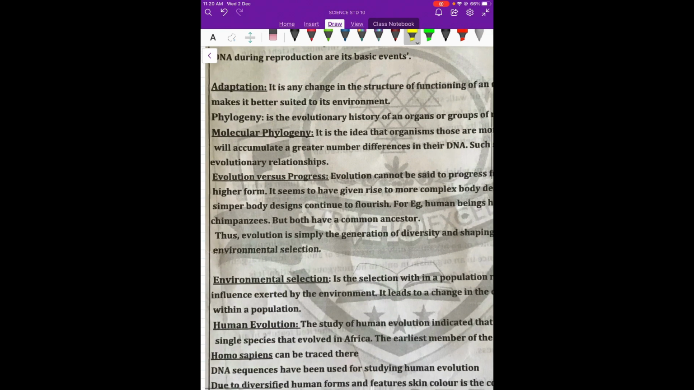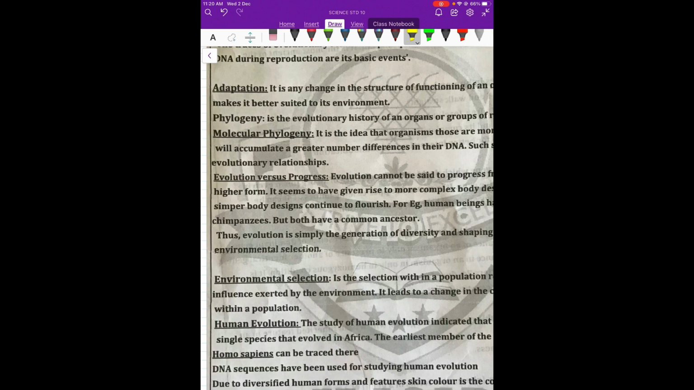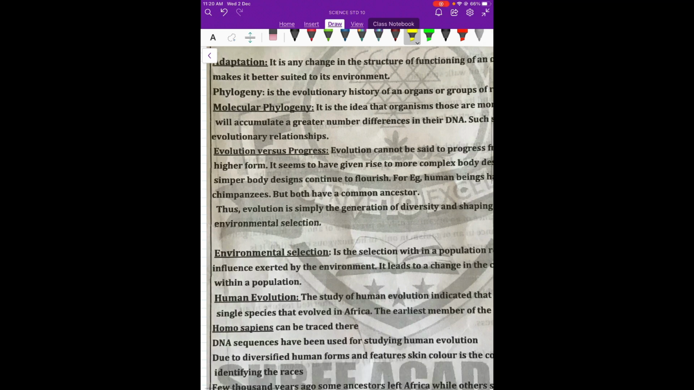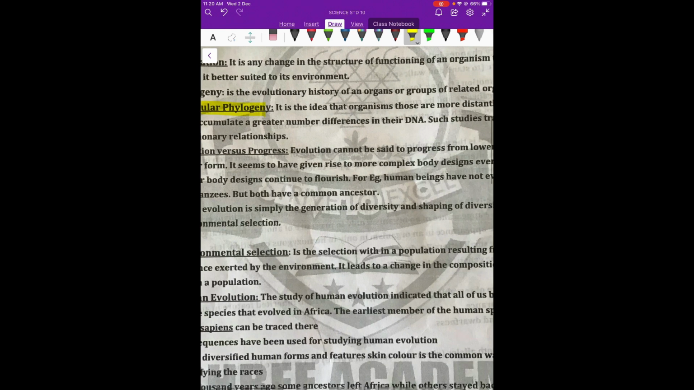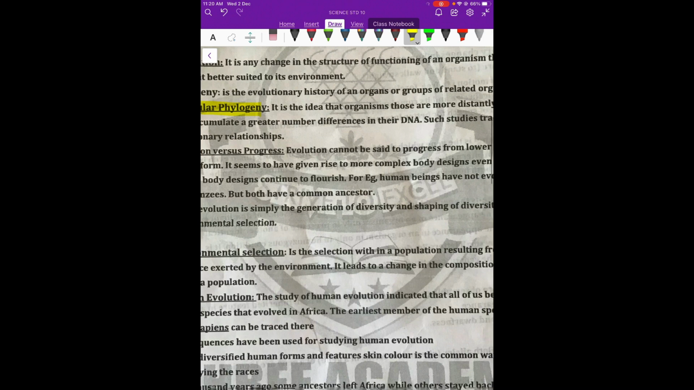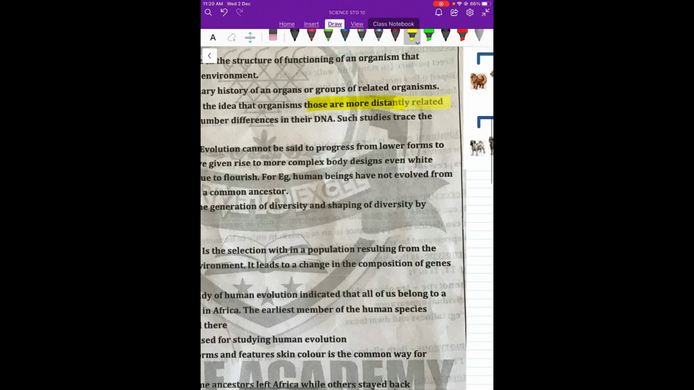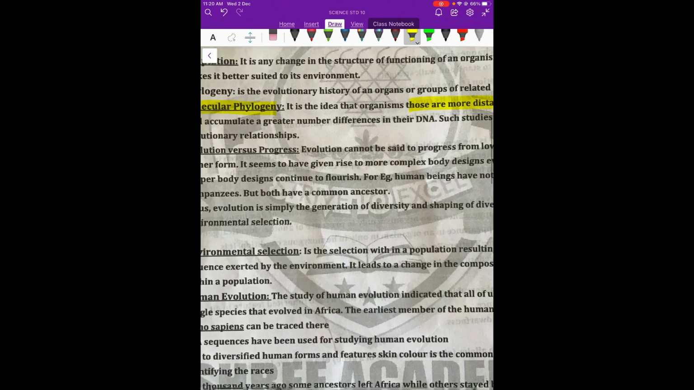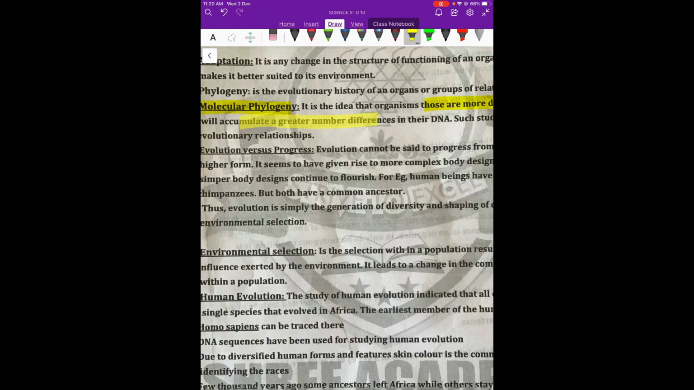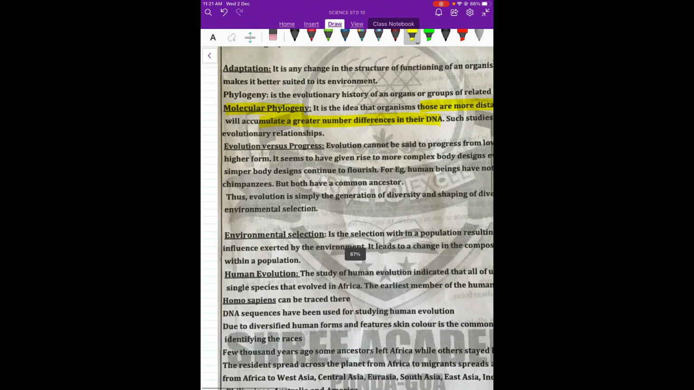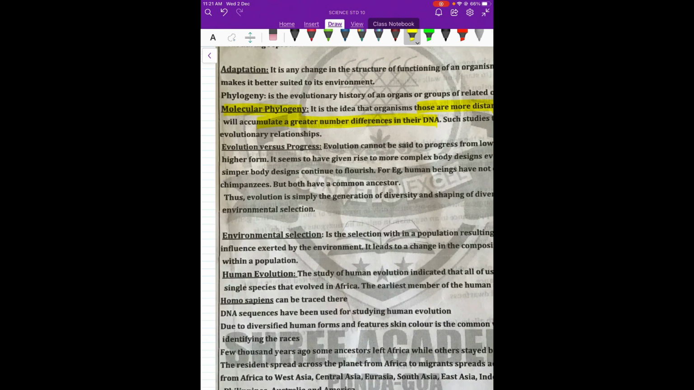Then comes a term called adaptation. As we have learned, adaptation of living organisms means the practicality or the comfortability of an organism to live in the given conditions. There are a few terms in this. What is molecular phylogeny? Molecular phylogeny means organisms which are distantly related will have a great number of differences in their DNA. That is called molecular phylogeny.